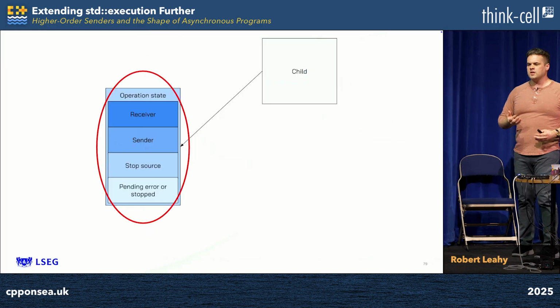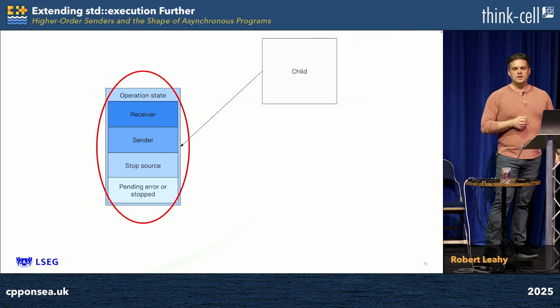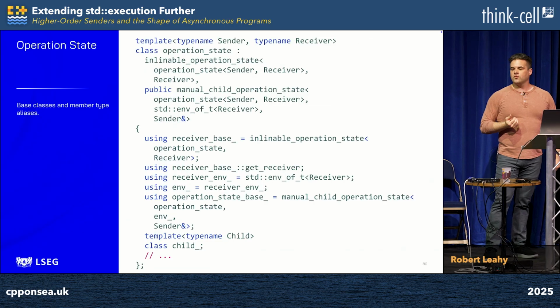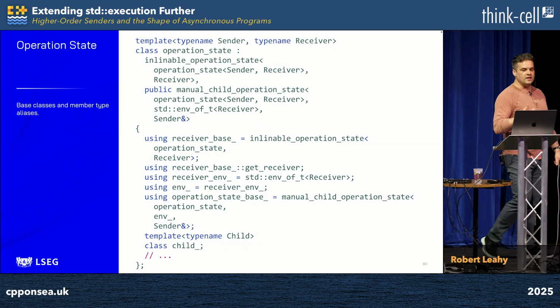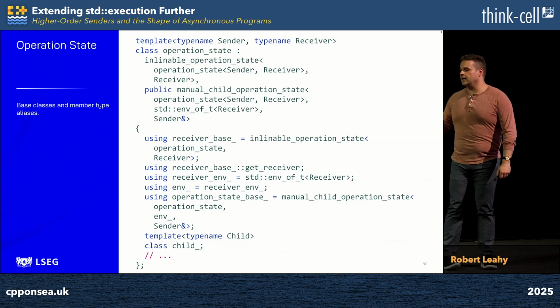Now that we understand how to obtain the completion signatures, we're ready to move on to looking at the implementation of the operation state of branch. We're ready to start walking through the code thereof. As we flick over to the next slide, we see some familiar friends. We see the inlineable operation state and manual child operation state, whose purpose we already understand.